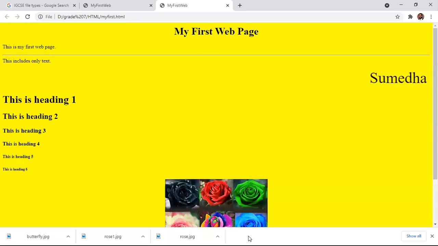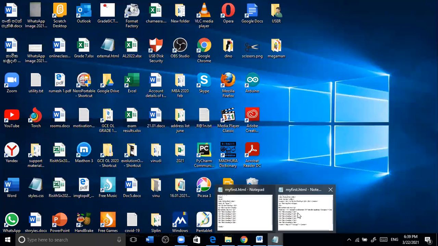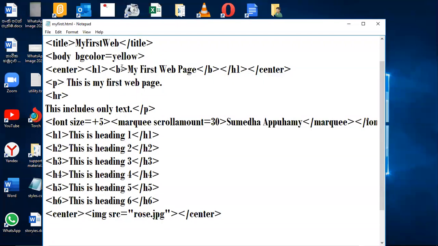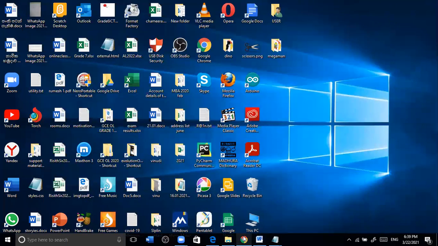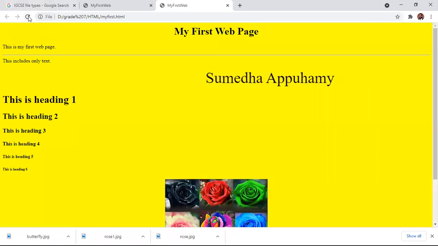It's wrong, not bold. We have to underline, so you have to use U. Here you have used B. B is for bold. It is already bold. If I use U, what will happen? This word will be underlined. File, save. We'll see whether we have enough time. Yes, I think so. Right. Here you can see it has underlined.